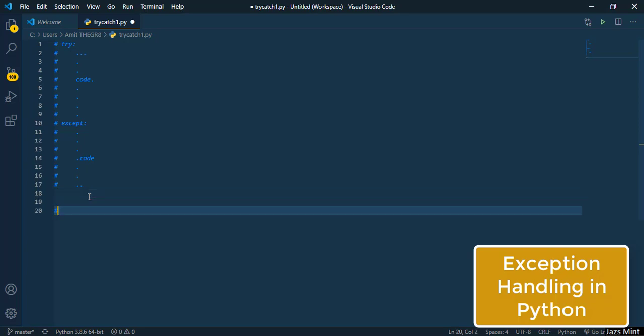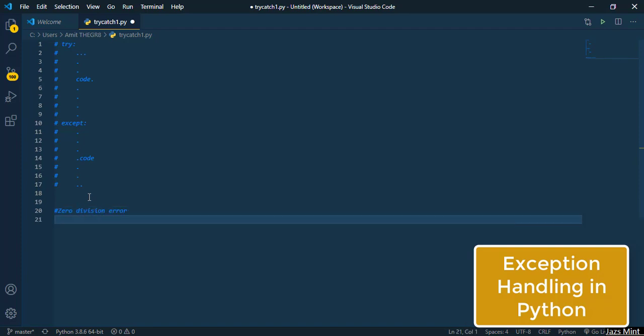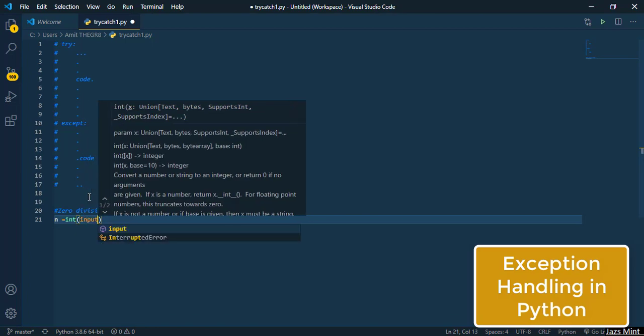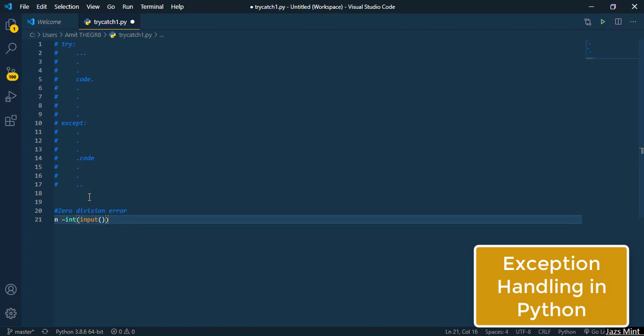So we'll type zero division error for better clarity. Now let us suppose we have declared a value n, which is a natural number or maybe a number. So we have entered the value, as you know how to enter a value in Python: you use int, then input. So this is how you enter the value in Python.